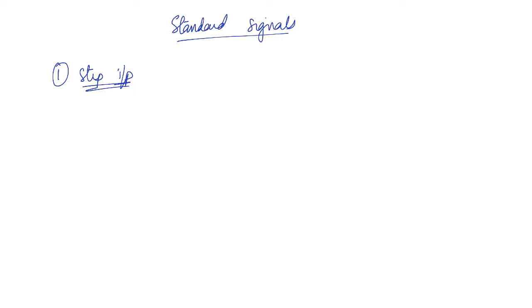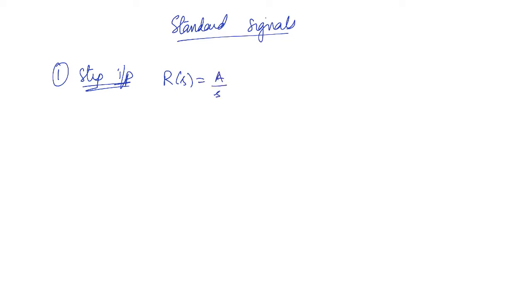Next we will see the steady state error due to some standard signals. First we will see a step input. The step input is given by R(s) equal to A by s.